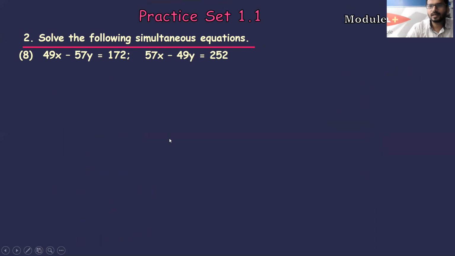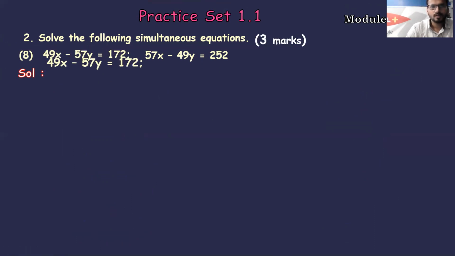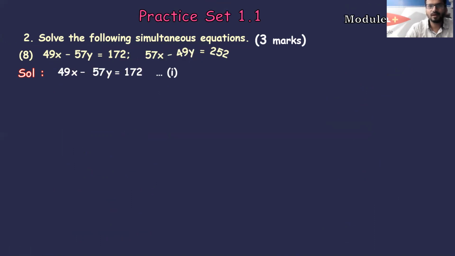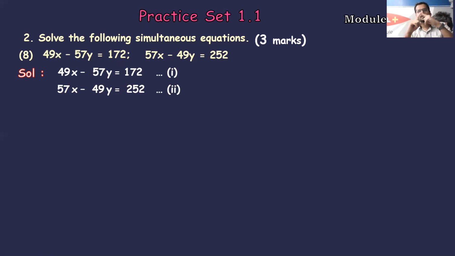So the given equations are there, we'll write them first. Equation number 1, which is the given equation. Let's name it equation number 1. Second, we'll rewrite it as equation number 2. Again, you have to check whether the diagonal coefficients are the same or not, students. If you observe, the first equation's x coefficient and the second equation's y coefficient are the same, diagonally we are getting 49.